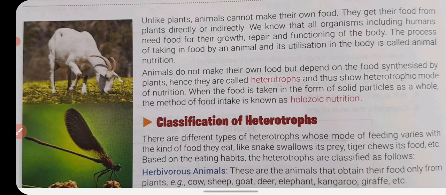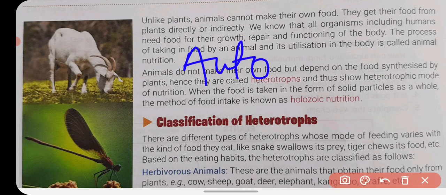Unlike plants, animals cannot make their own food. They get their food from the plants directly or indirectly. We know that all organisms, including humans, need food for their growth, repair, and functioning of the body. As you know, in the earlier video, in the chapter nutrition in plants, we discussed that plants are autotrophs, so they can make their own food by the process of photosynthesis.